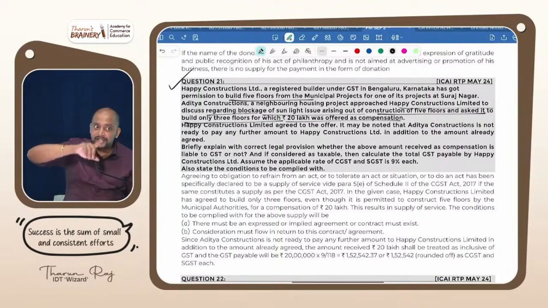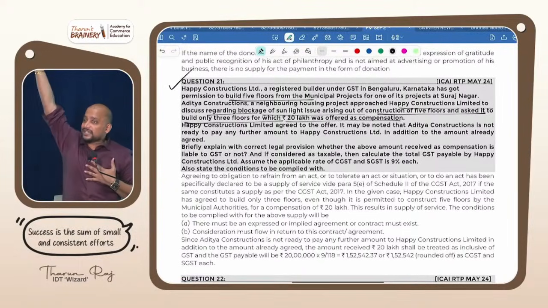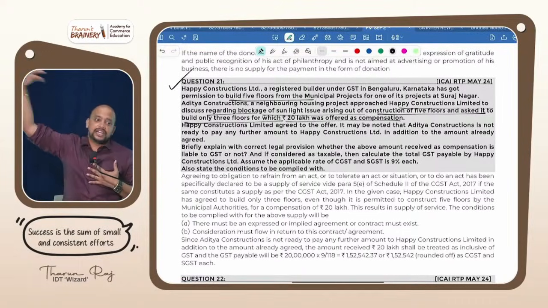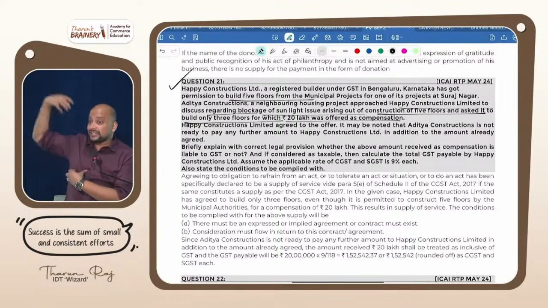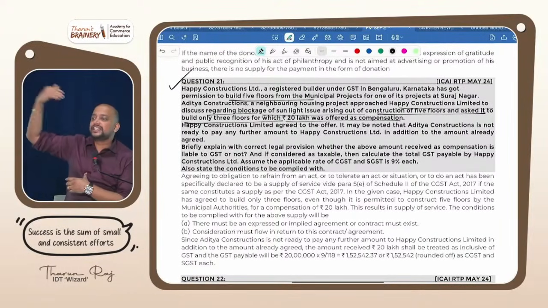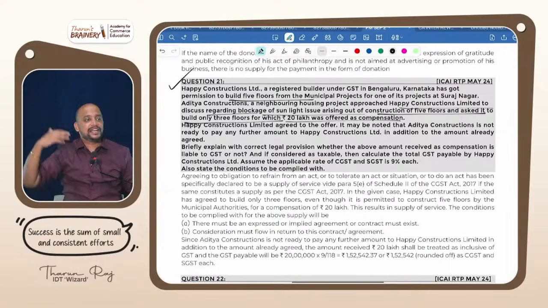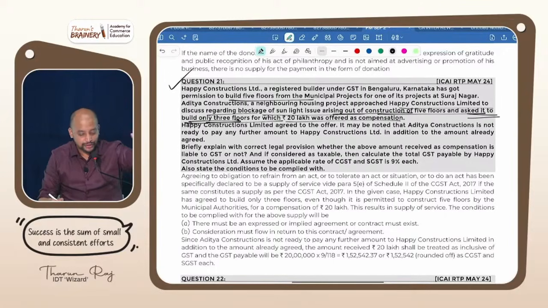You understood? So I have a building, and next to my building some 5 floors are constructed, because of which in my house sunlight will not come. So I will be approaching them and telling, I will give you 20 lakhs. Don't construct 5 floors, construct only 3 floors, so that the sunlight will enter into my house. Like that I am making a proposal. That is this case. So sunlight issue arising out of construction of 5 floors and asked it to build only 3 floors, for which 20 lakhs was offered as compensation.